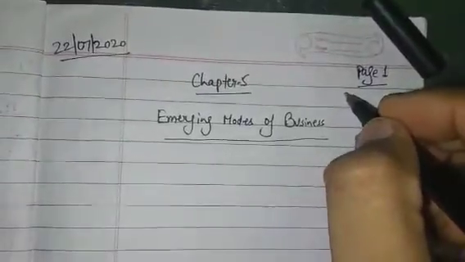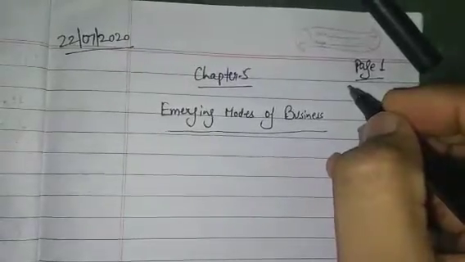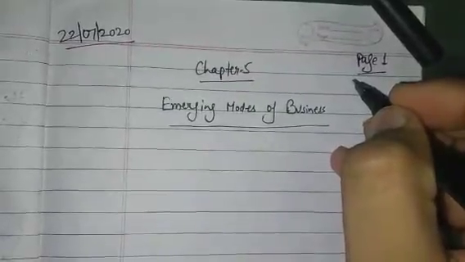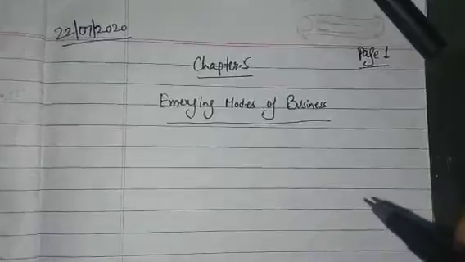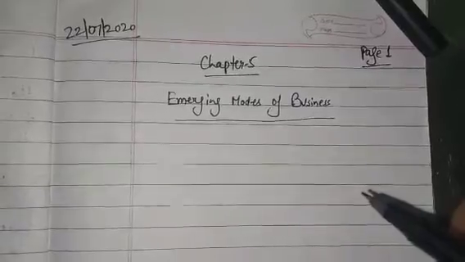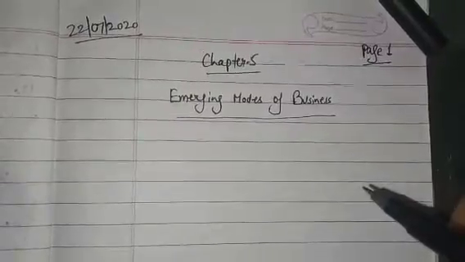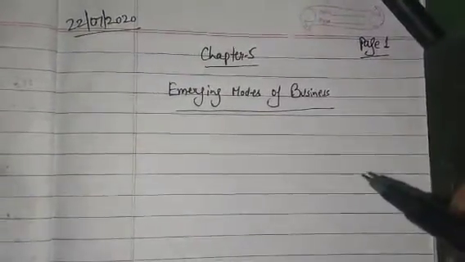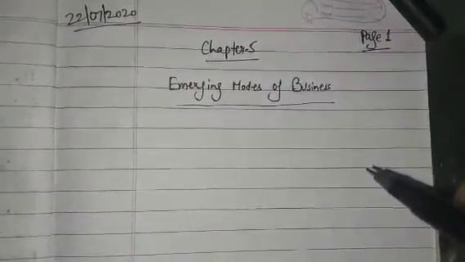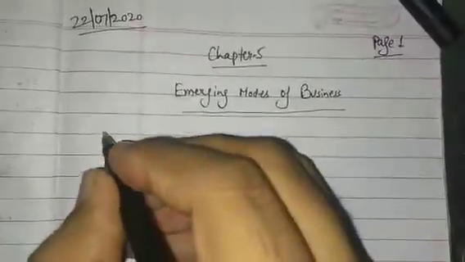Students, in the last class I started the topic related to online transactions, and I also described the different steps of online transactions. Its last step was the payment mechanism, and in the payment mechanism there are 5 methods. It means when the buyer has purchased the product from the seller, there are 5 steps for payment in online transactions. So 3 steps I have cleared, and now I want to continue. So the fourth payment mechanism is credit card or debit card.